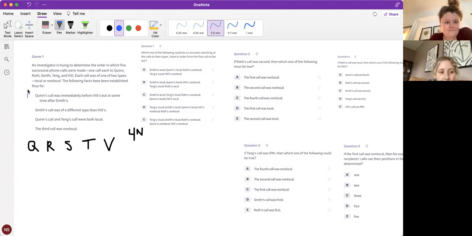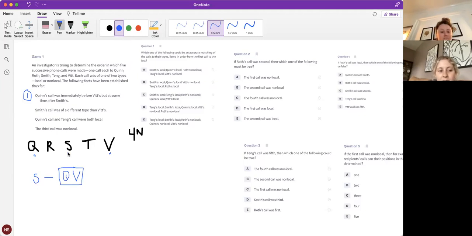Okay, Quinn's call was immediately before Vitt's, but sometime after Smith's. So Q immediately before V, but sometime after S. So we've got something like that going on, right?